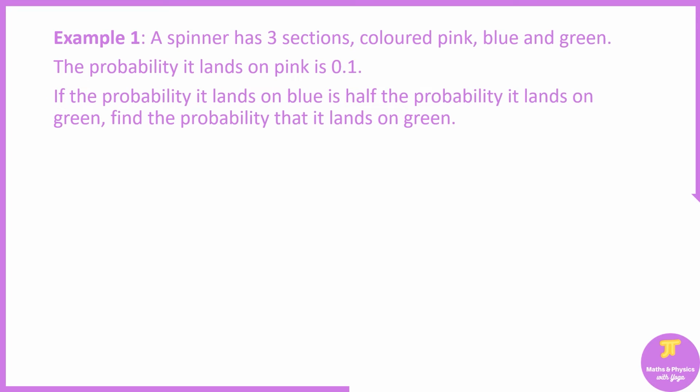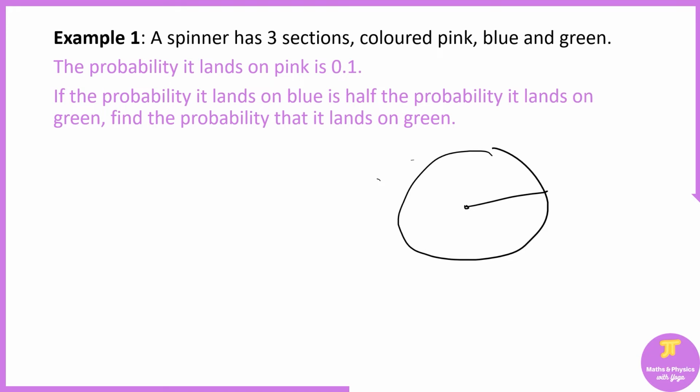Let's look at an example. A spinner has 3 sections, colored pink, blue, and green. So let me draw a spinner: pink, blue, green.